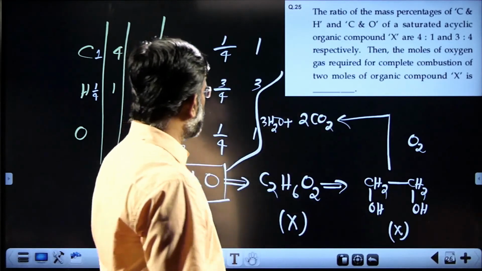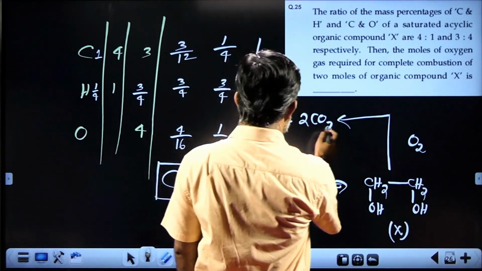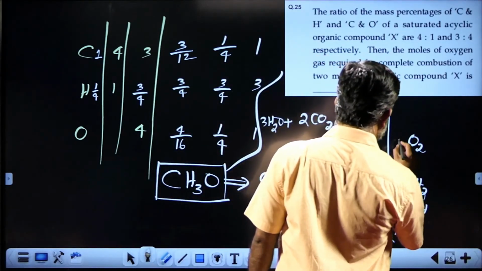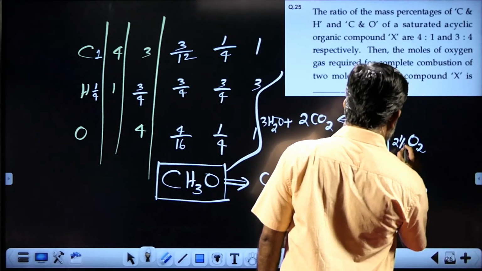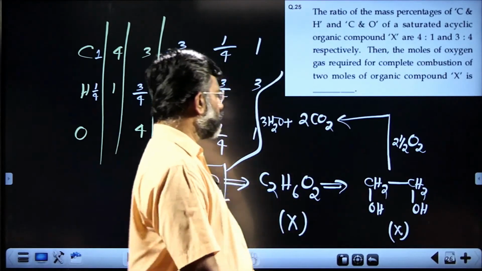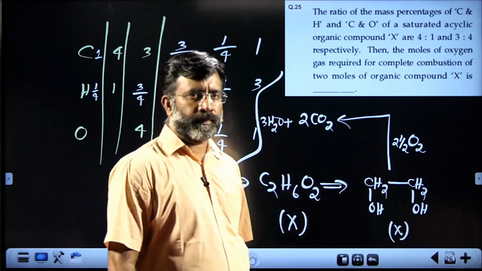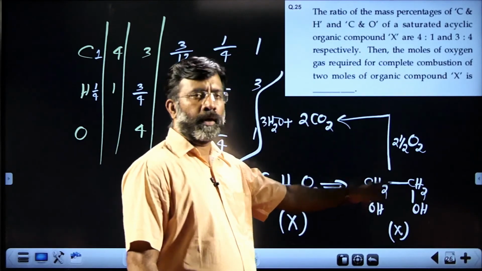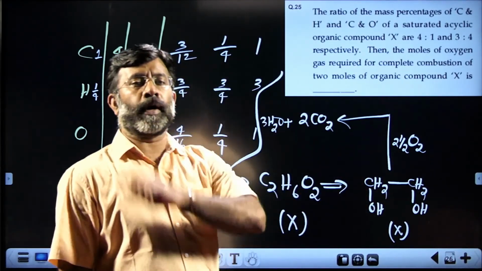So the oxygen required will be 7 oxygen, of which 2 is here, so 5 oxygen required. That means 2.5 moles of O2 for complete combustion of 1 mole.